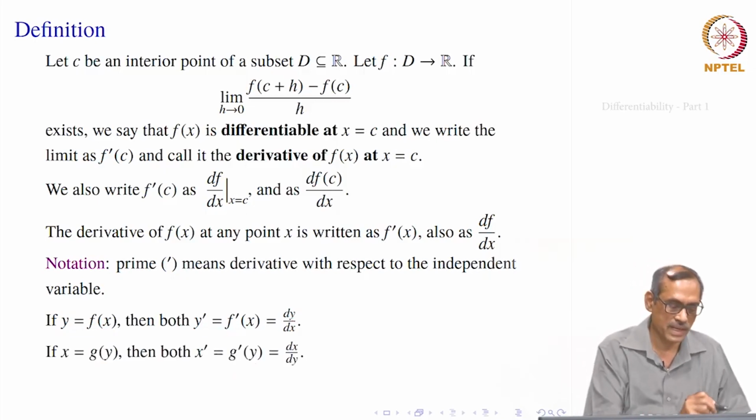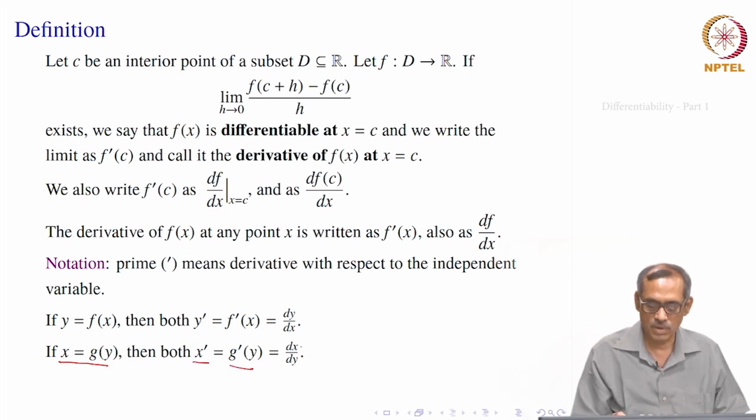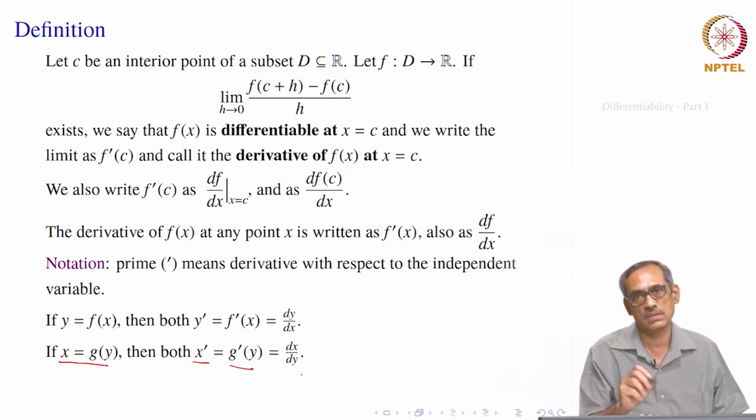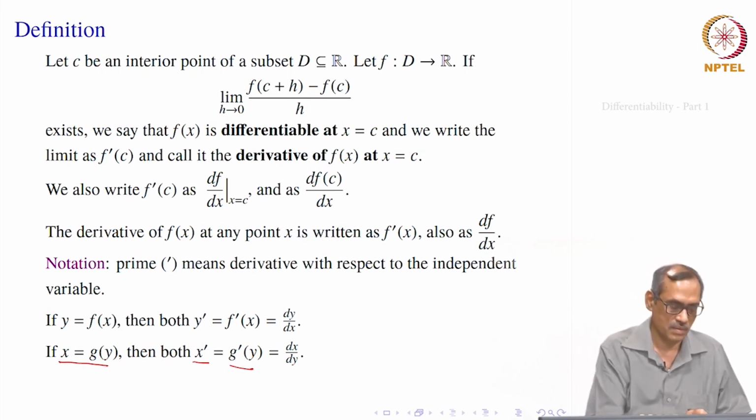But if we consider x as a function of y, x equal to g of y, then x prime, g prime y, will mean dx by dy. It is with respect to what variable we are taking. So, prime means with respect to its independent variable. This notation will be very handy, we will see how.